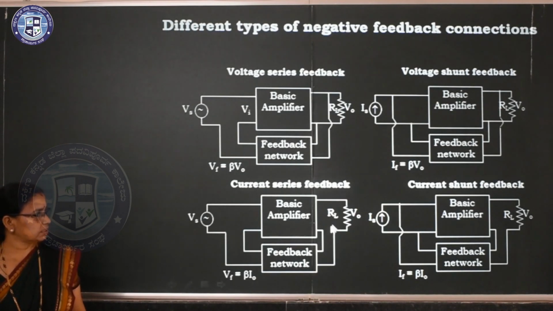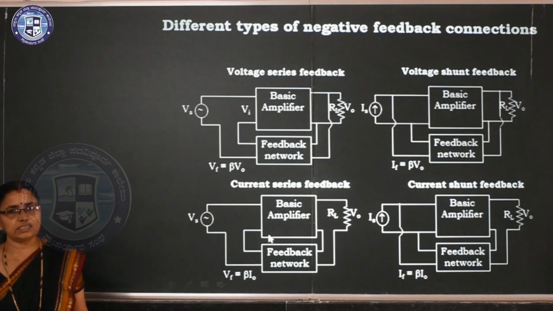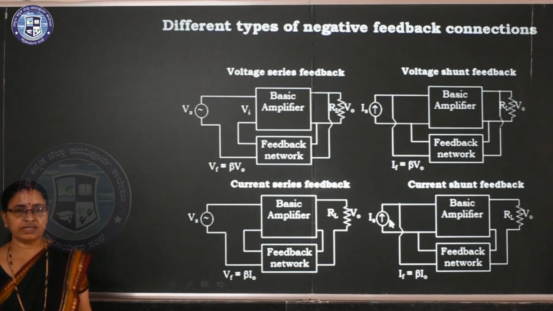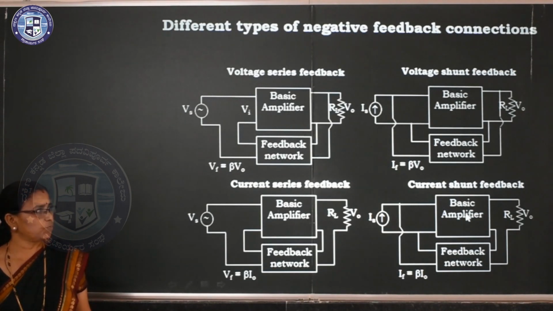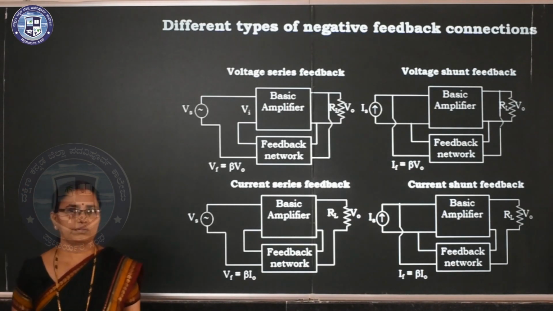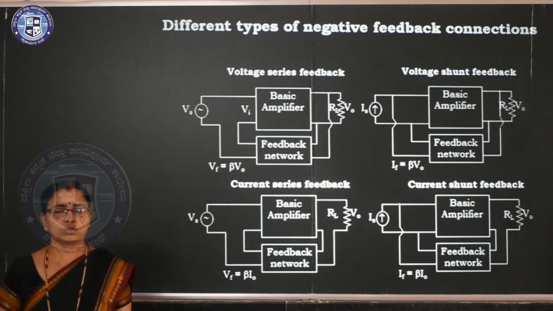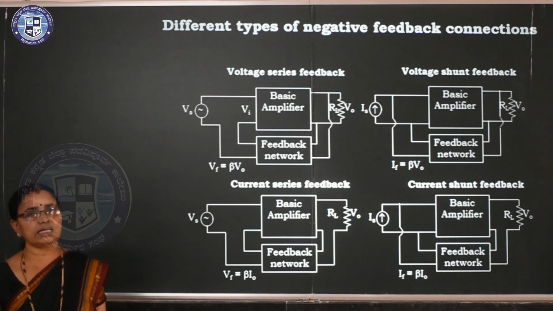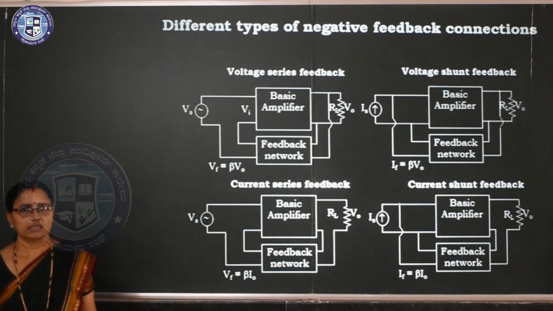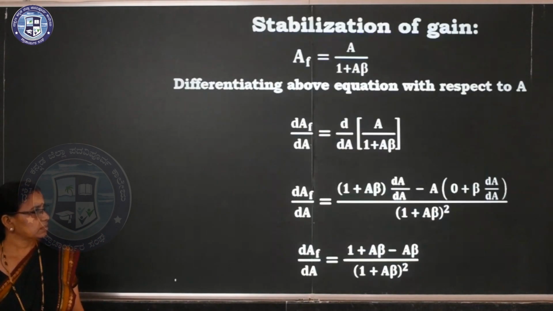For current series, both are in series connections, so input impedance and output impedance increase. For current shunt, input impedance decreases and output impedance increases. So remember the circuit, and you can write easily, with no confusion whether the impedances are increasing or decreasing. See the last one.